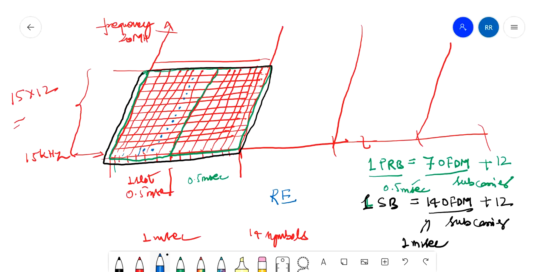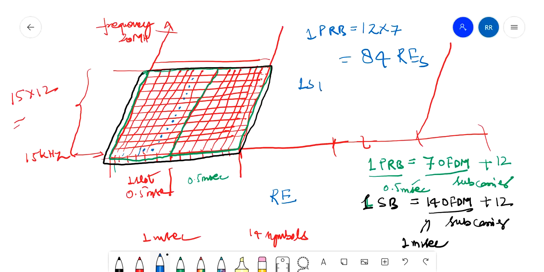One PRB contains 12 into 7, 84 REs, right? One PRB contains 84 REs, and one SB contains 84 into 2, 168 REs.